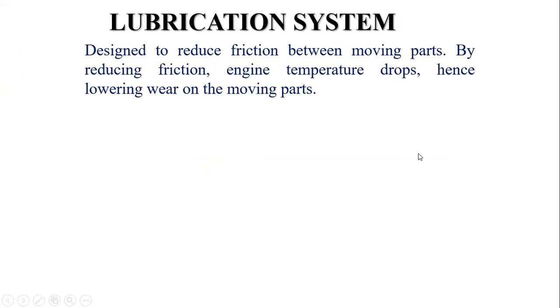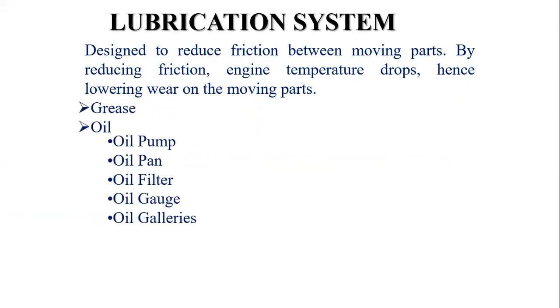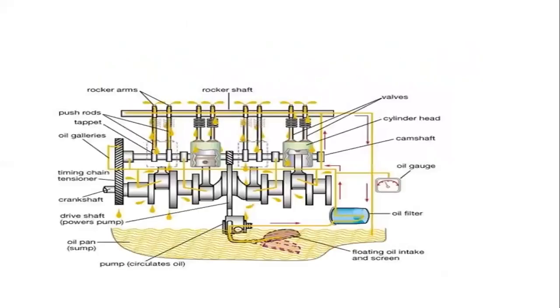Further, we also have to study the lubricating system in the automobile. The main function of the lubricating system is to decrease friction, and it also controls the engine temperature. The lubricants basically used in automobiles are grease and oil. Here the diagram is shown, which we will study in detail in the next lecture.